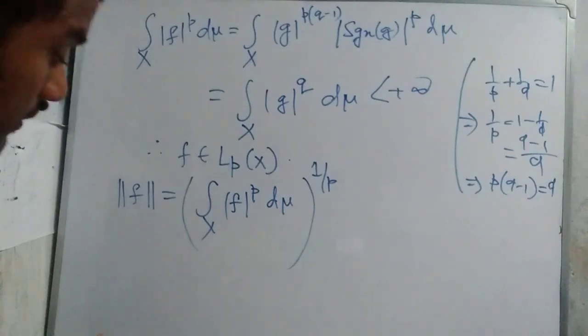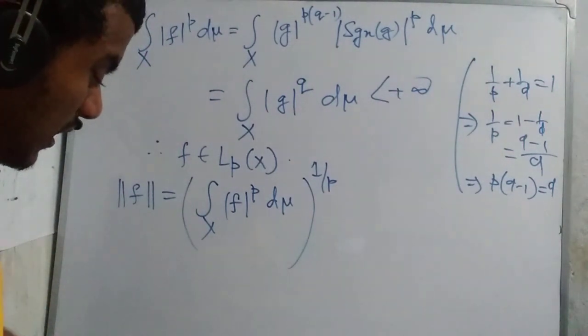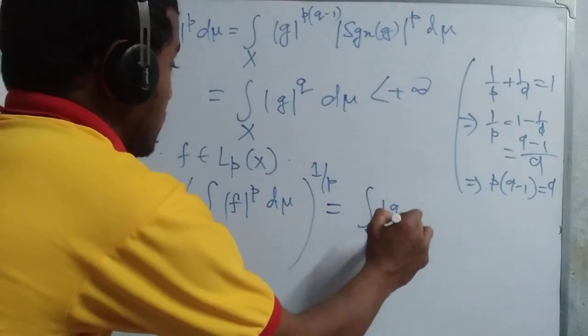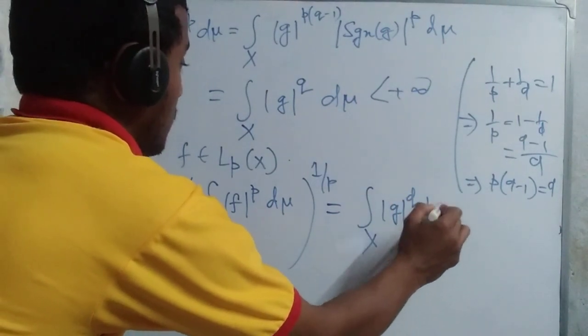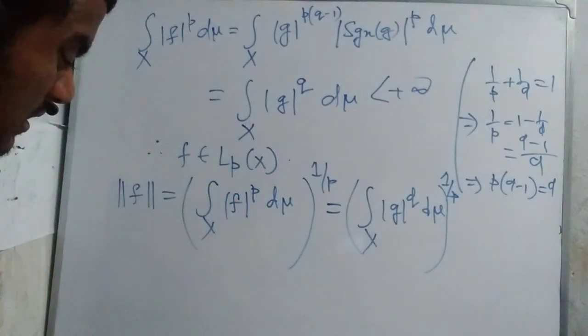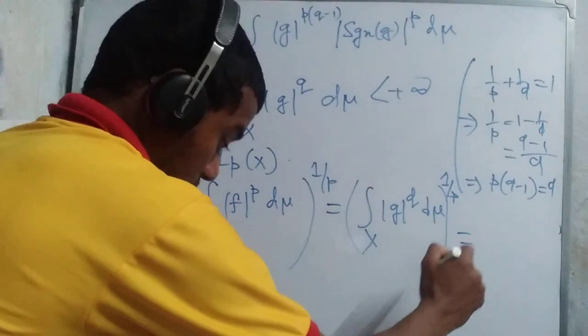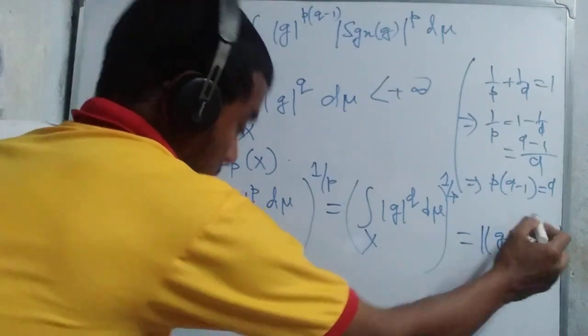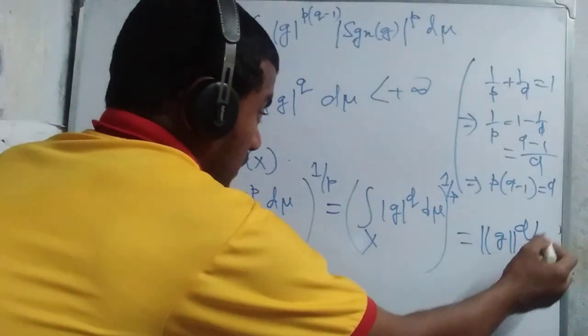This equals integration over x of g to the power q d mu whole to the power 1 by p, which equals norm of g to the power q by p.